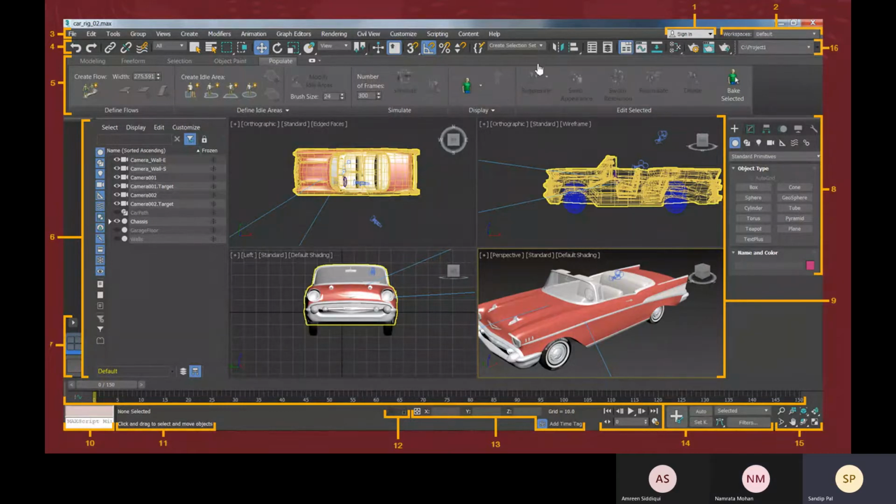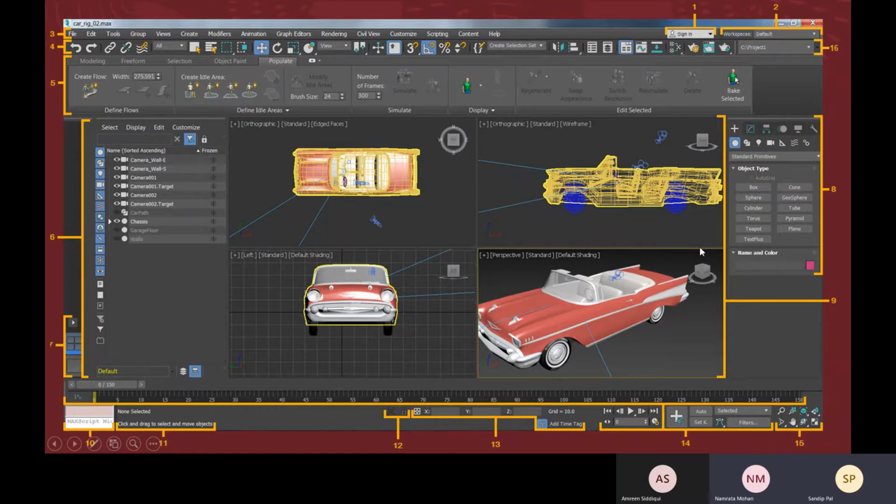So let's discuss about this thing, that is your GUI. You can see this is the GUI for 3ds Max, and let's discuss about all the parts of the GUI. So 3D Max and 3ds Max are different.